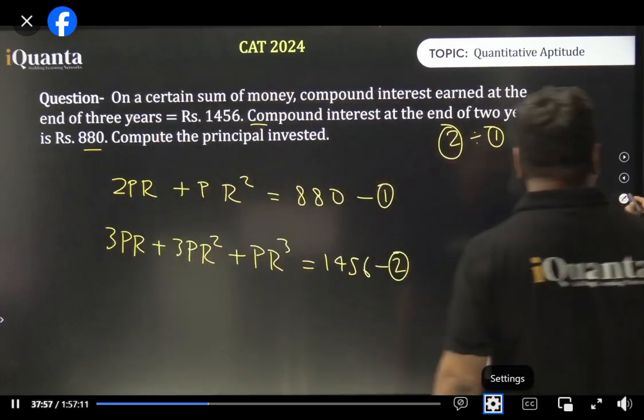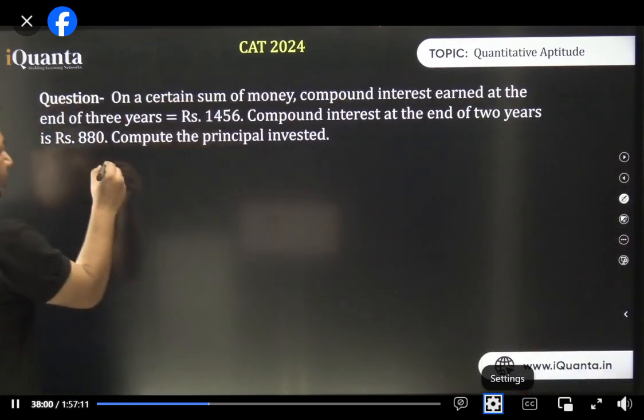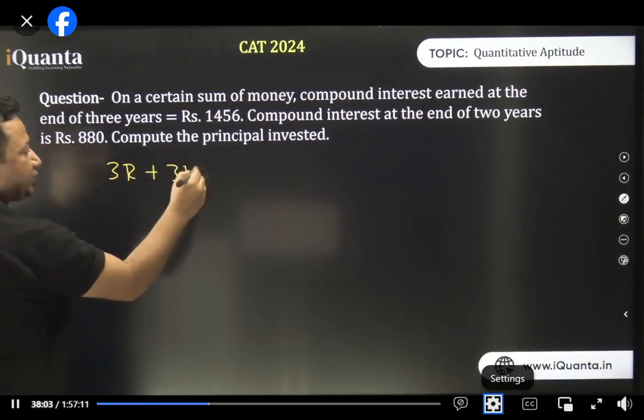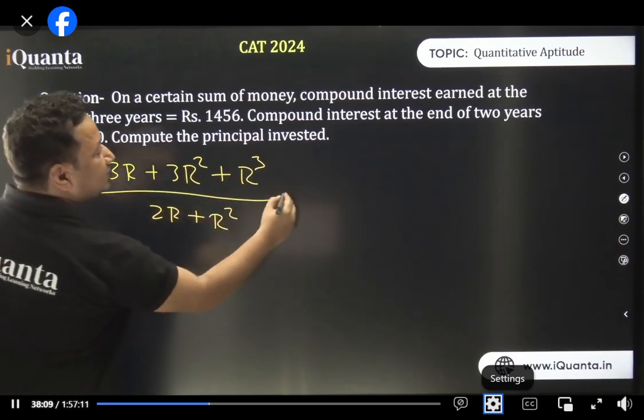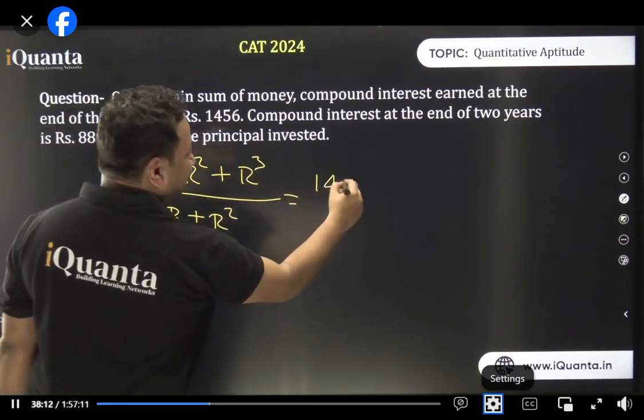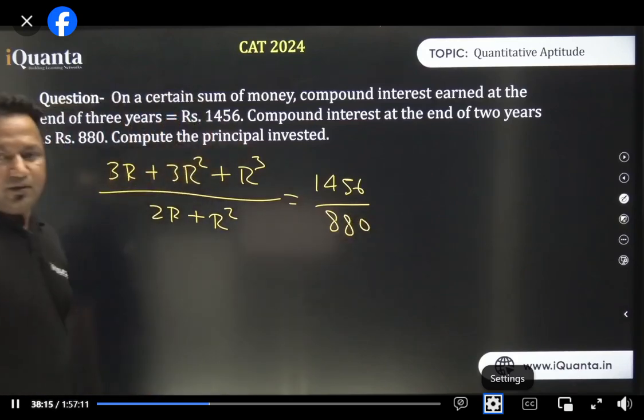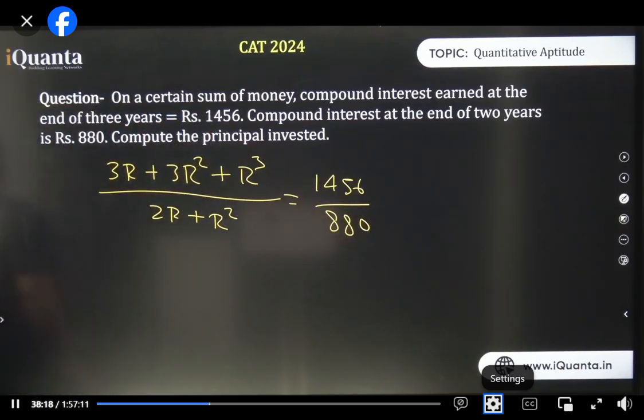So when I divide this, what do I get? I'll get 3r plus 3r square plus r cube upon 2r plus r square is equal to how much? 1456 upon 880. Okay? This is what we will get now. All right? Yes, we're dividing to eliminate the principal and make an equation, a quadratic equation per se.